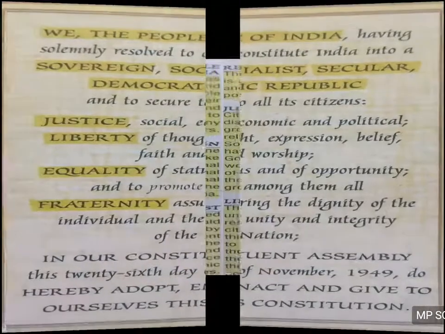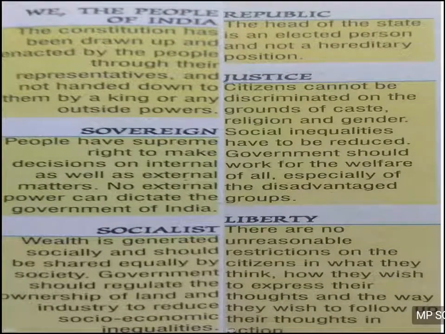I'll show you the keywords. The definitions are also written in your book. You can go through those definitions. We have used the words "We the people of India." It means this constitution is written by us. We, the people of India, have written this constitution, because the constituent assembly was elected indirectly by the Indian people. We did not elect the constituent assembly directly, but we indirectly elected the constituent assembly which wrote the constitution for us. So ultimately we can say that this constitution is written by us.